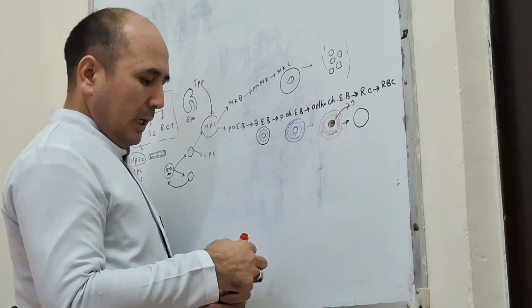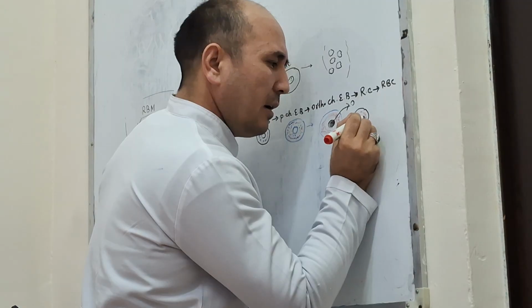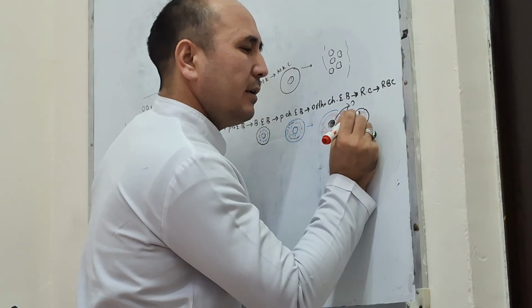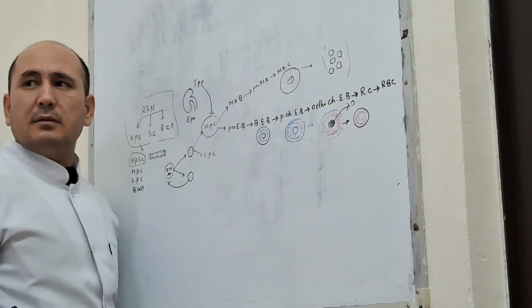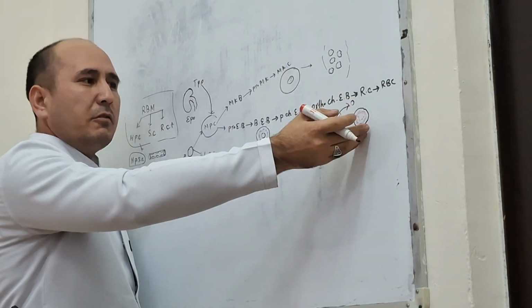This is the reticulocyte, which contains sufficient globin. Enough globin.